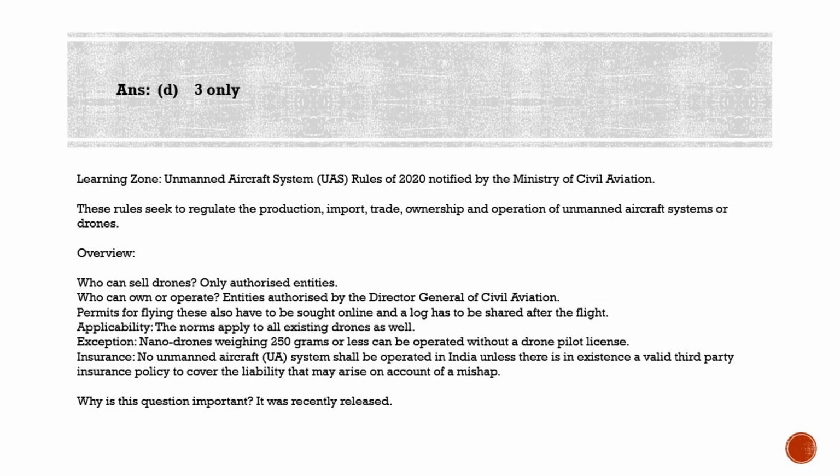It also says that only nano class drones will be allowed to operate in India in general, and only a qualified remote pilot will be permitted to operate heavier drones. Nano class drones are, as we have seen, less than or equal to 250 grams in weight. The DGCA will have the powers to inspect a UAS manufacturing or maintenance facility before granting any authorization under these rules. The rules also say that no UAS shall operate in India unless there is in existence a valid third-party insurance policy to cover the liability that may arise on account of a mishap involving such UAS.